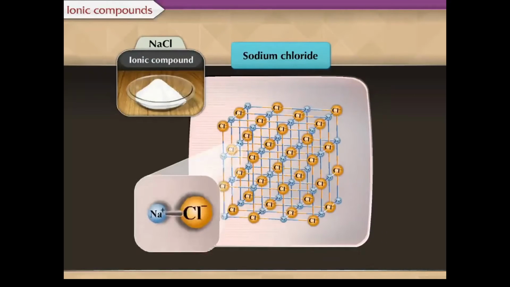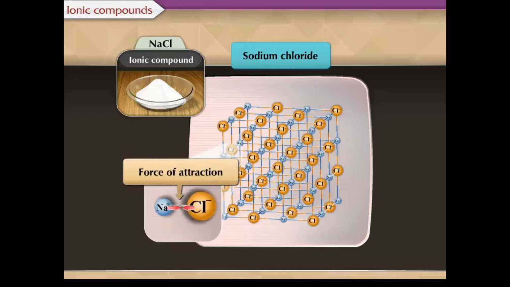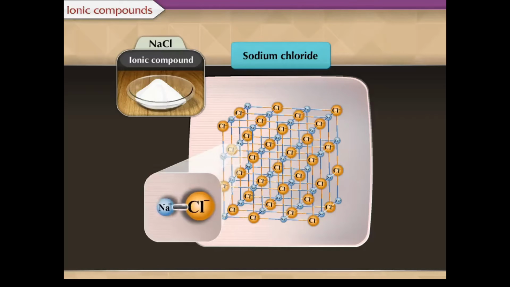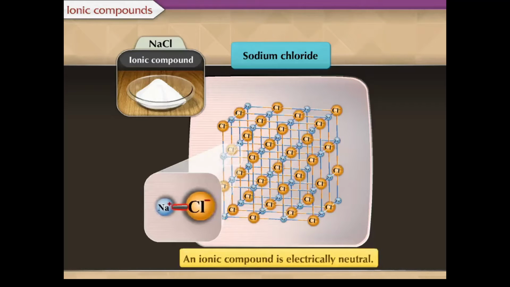Ionic compounds. We have learned that ionic compounds are formed from two units, namely a cation and an anion. We also know that there is an electrostatic force of attraction between the oppositely charged ions, which is called an ionic bond. Since the number of cations and anions in the compound and the magnitude of electric charge balance each other, an ionic compound is electrically neutral.